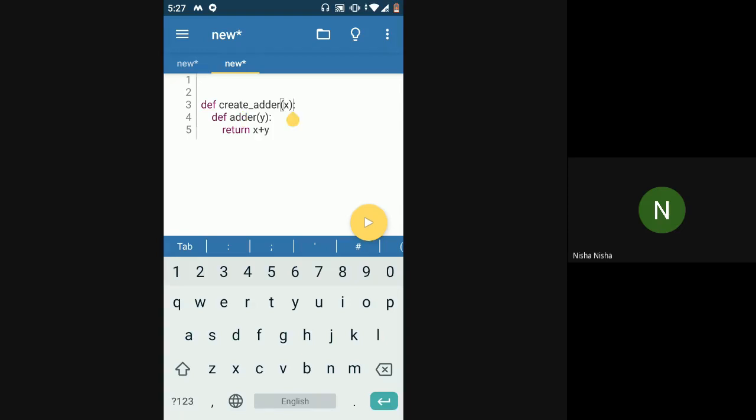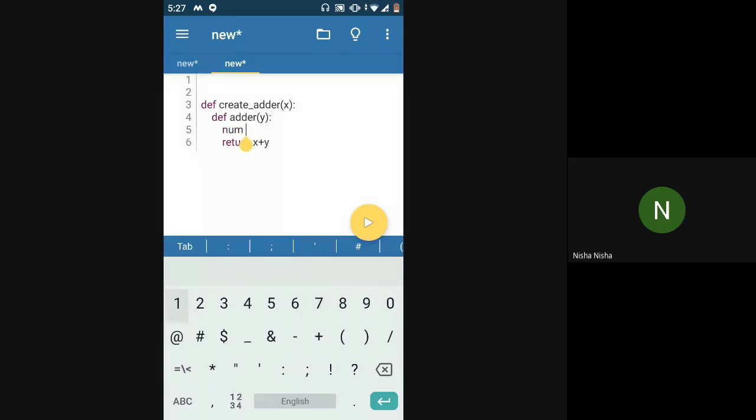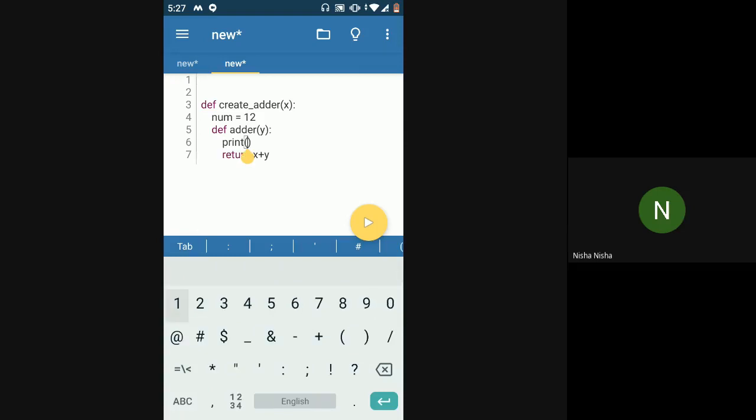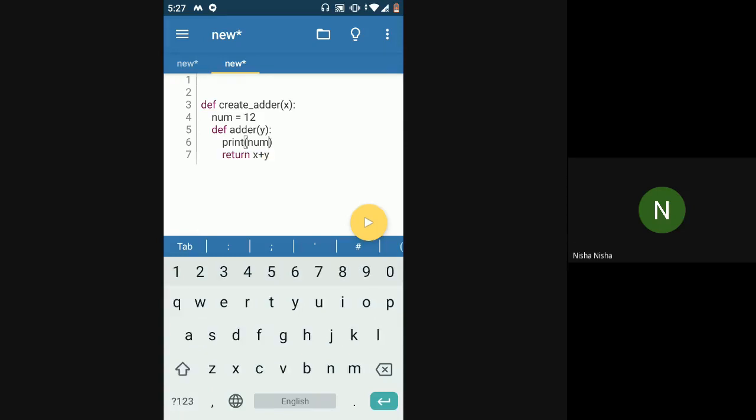So if I define a number inside my adder function, right? You cannot access it in create adder function. But if I have a num in create adder function, I can access it inside my adder function, right? Ma'am, but why?